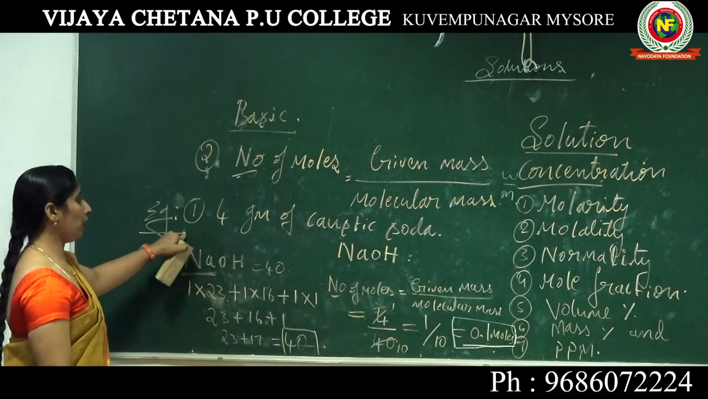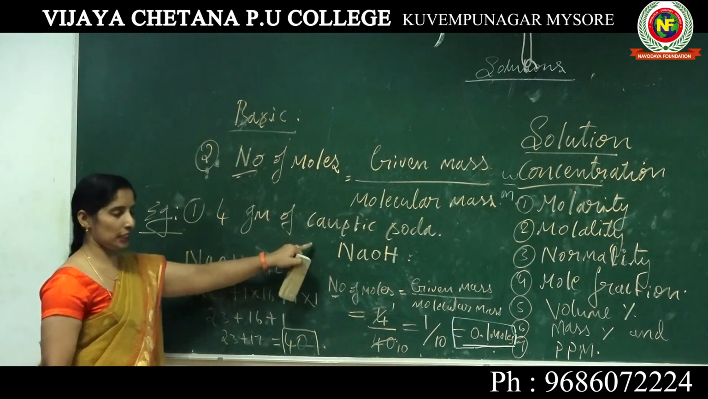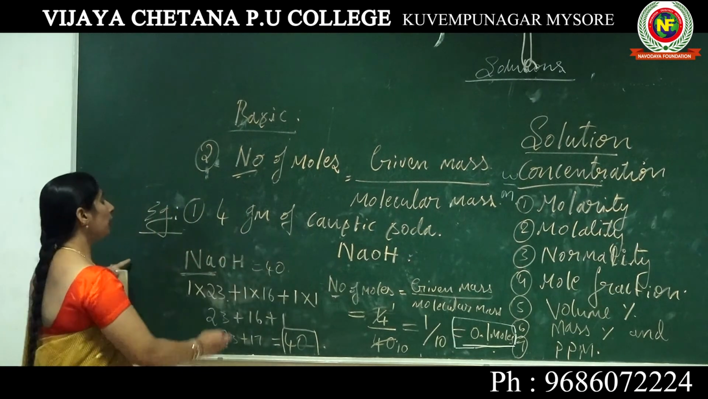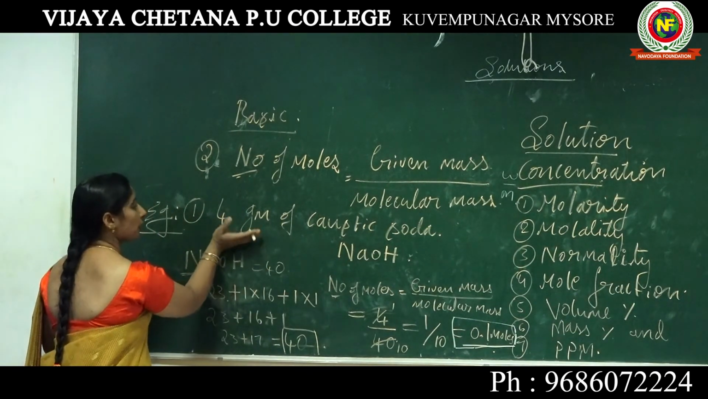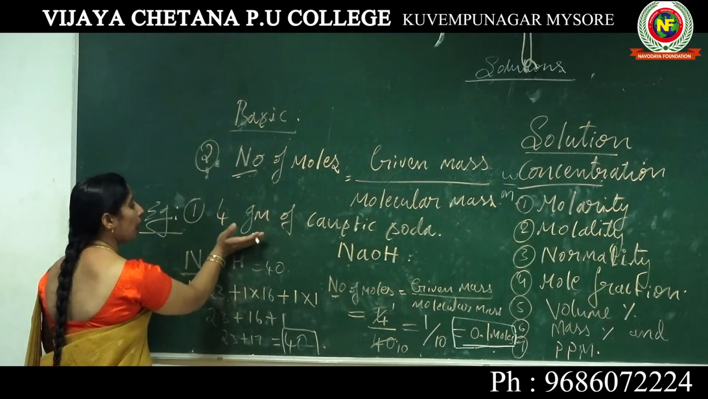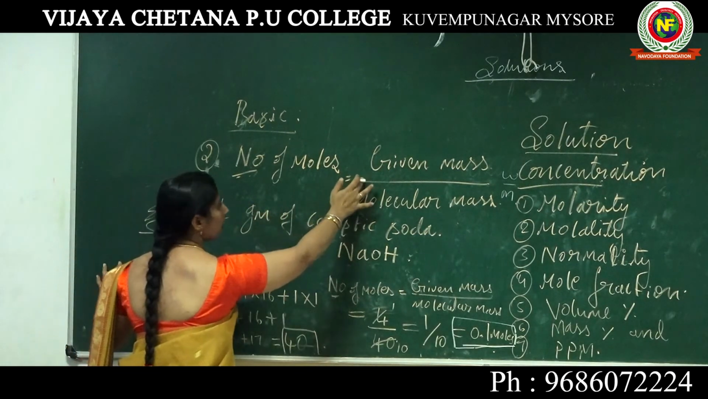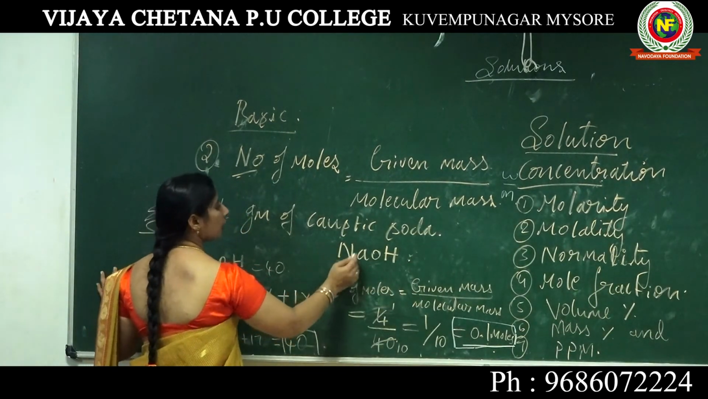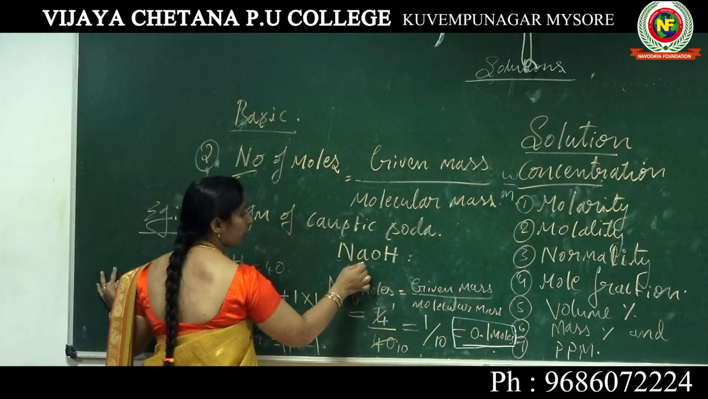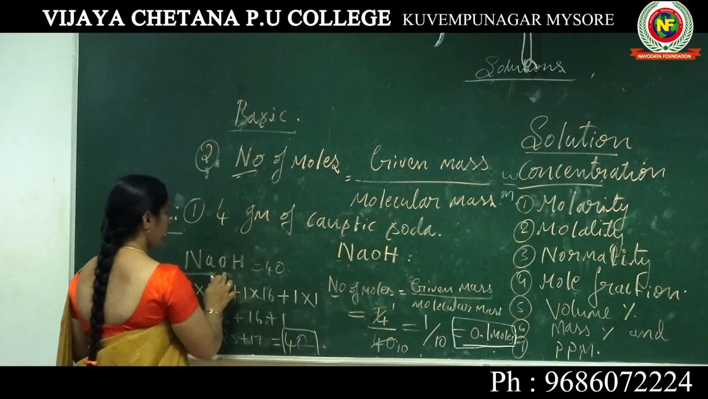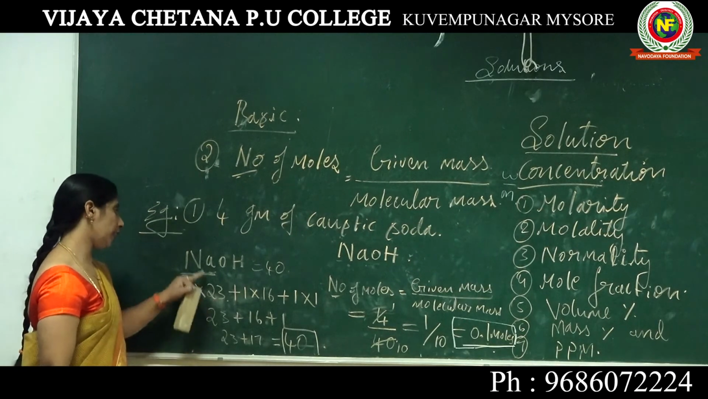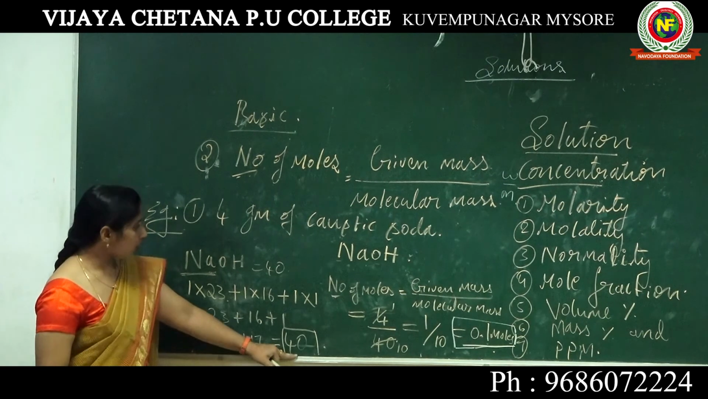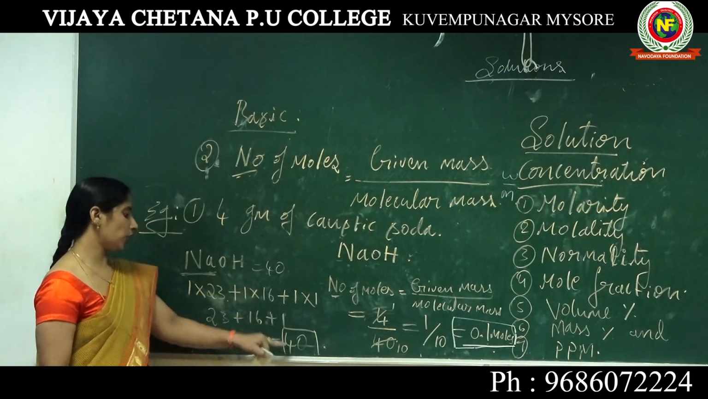For example, I am taking 4 grams of caustic soda. Here 4 grams is the given mass, which is already given. So write the 4 here. Caustic soda is nothing but sodium hydroxide, and you have to find its molecular mass. Put the mass number for each element present in it, and finally we find that the molecular mass of NaOH is 40.